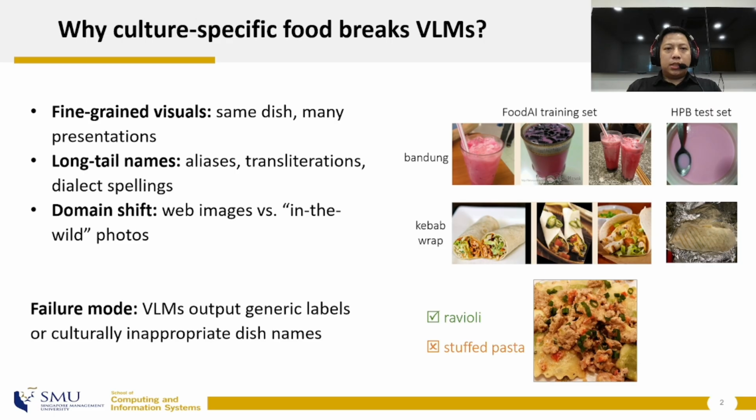So why does culture-specific food break VLMs? In general, food recognition is deceptively hard. Visually, the same dish can look very different depending on who cooked it. Linguistically, many dishes have multiple names or spellings across cultures. And in practice, there's domain shift, where curated web photos can be very different from images captured by your phone. In our paper, we show that RAG can output plausible names, but often very generic labels like stuffed pasta, or it can propose a name that is culturally off.